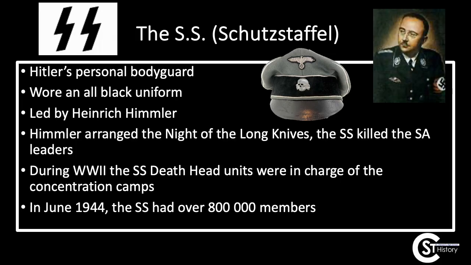During World War II, the black shirts became the death head units in charge of the terror and the camps. And then by 1944, so just as the war is coming to an end, there is about 800,000 members of the SS, the elite squads. All right, you have to be elite to be in the SS. So we've got this entity now in Germany causing terror, fear, paranoia everywhere.